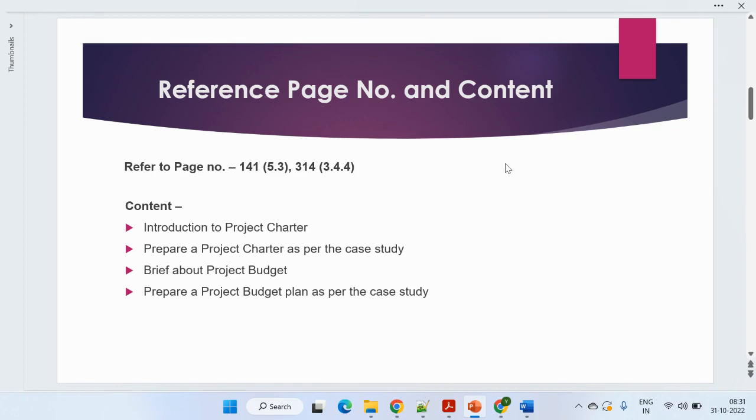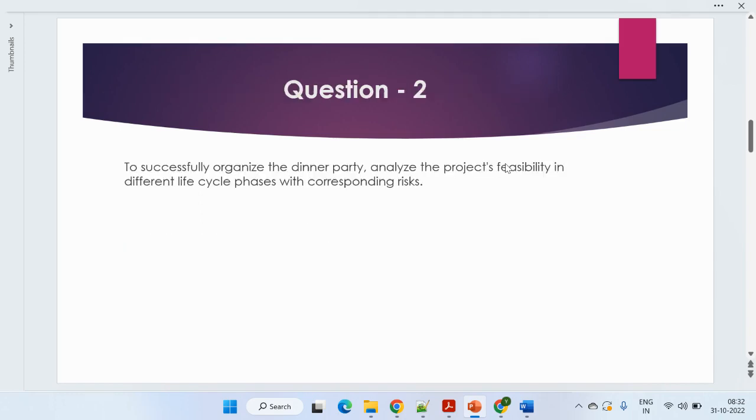There are two different things: one is the project budget, one is the project charter, and again we are splitting each into two parts. One is the introductory part where we give a brief about that particular topic, like the project charter and the project budget, and secondly we prepare it as per the case study of the dinner party. So the first question is pretty much clear. Moving to the second question.